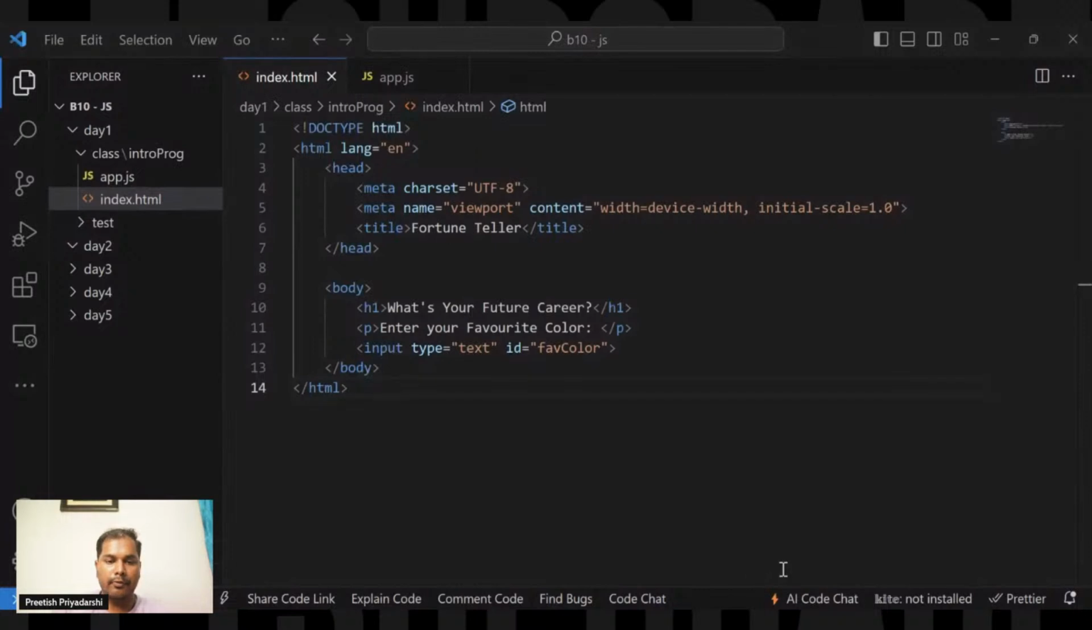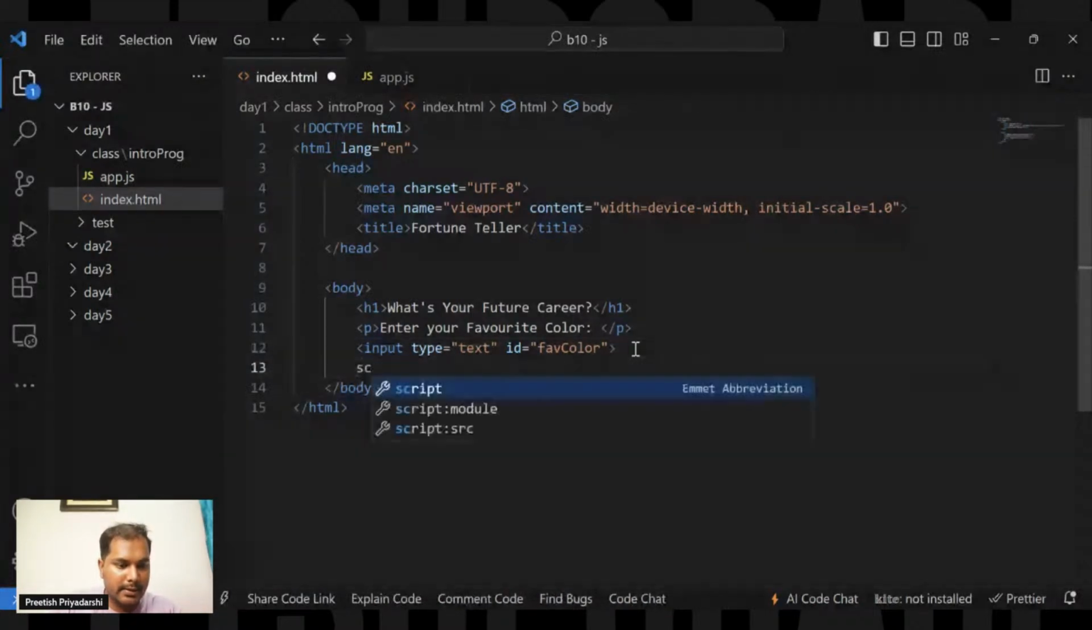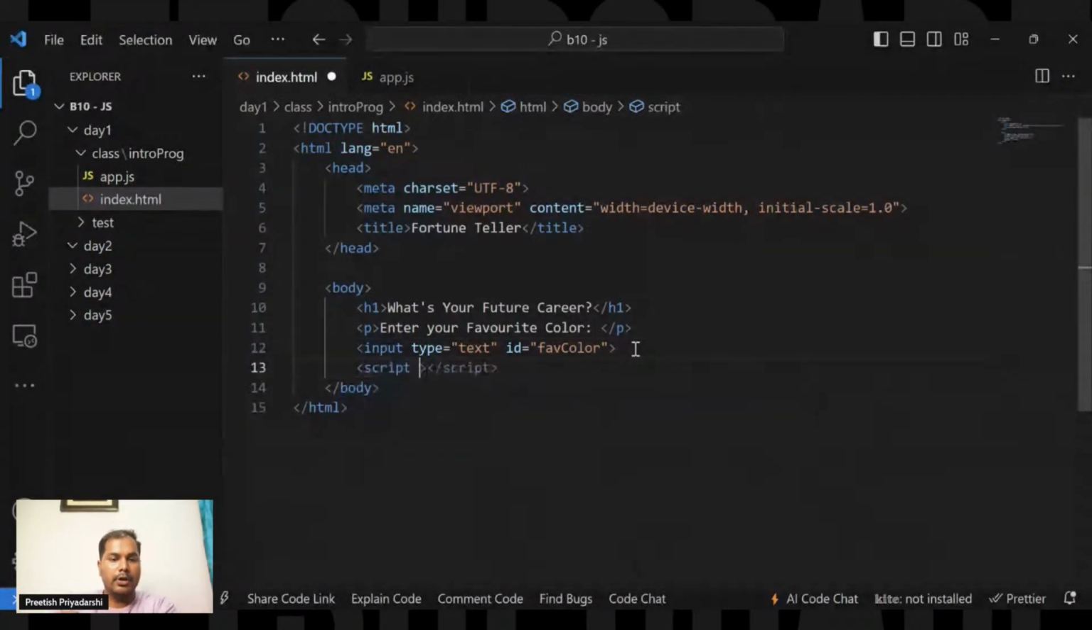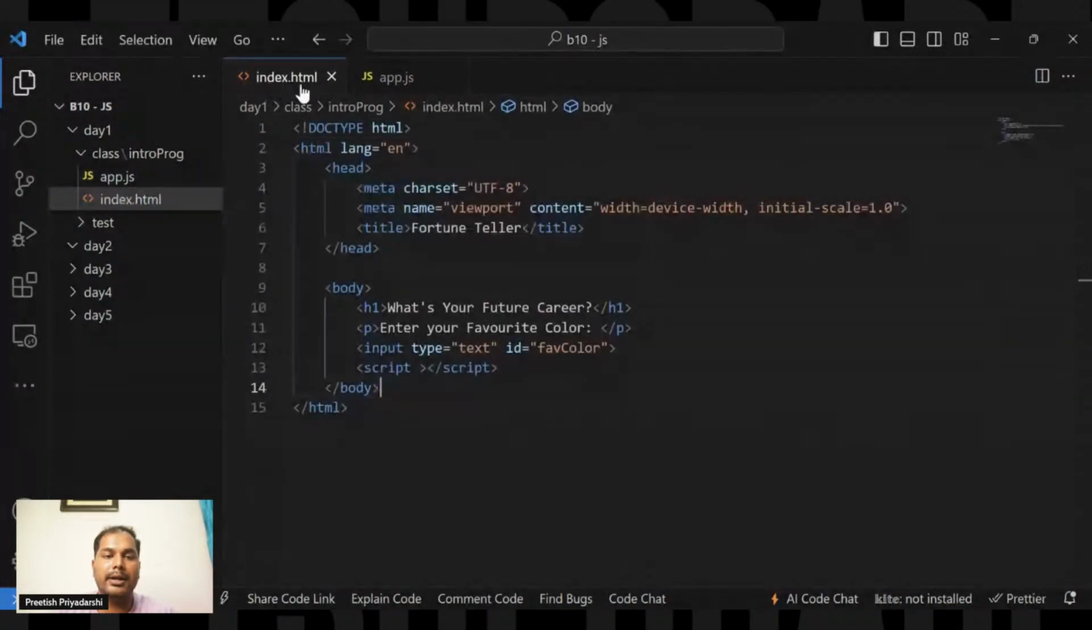Okay, let's move faster because we have very less time left for today. So let's add a script tag. In the script tag, this is how you add an external JavaScript code. So we are using a script tag at the end of the body. So this is app.js, the JavaScript file extension is .js. The name of the file is app and the extension is .js for the JavaScript file. The name of the file is index and the extension is .html.